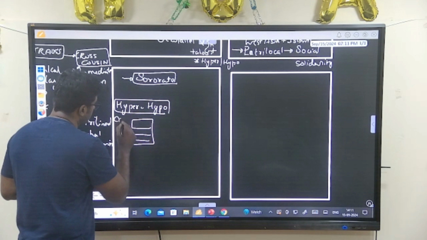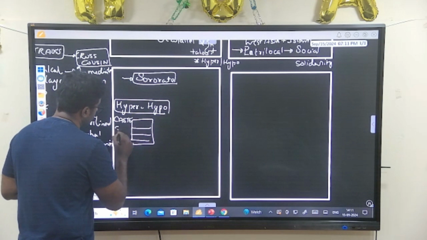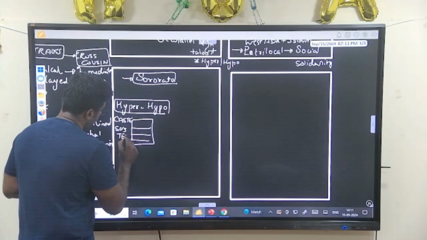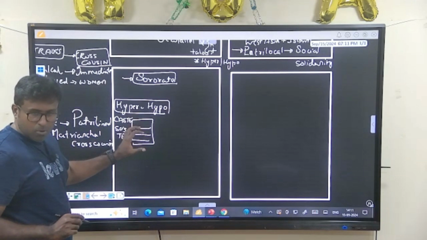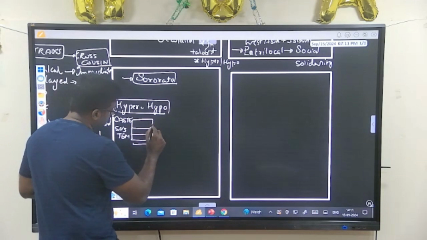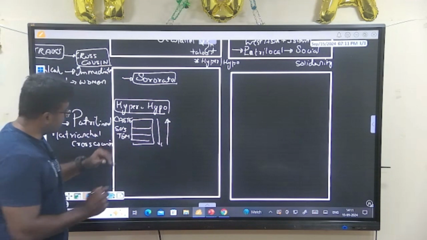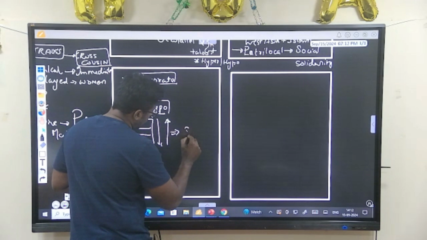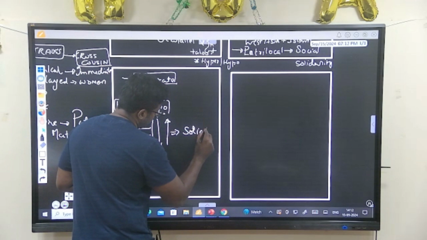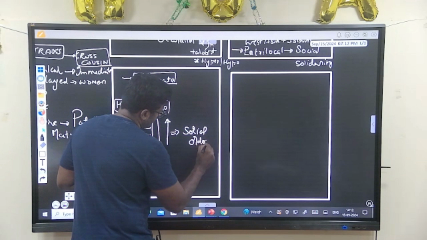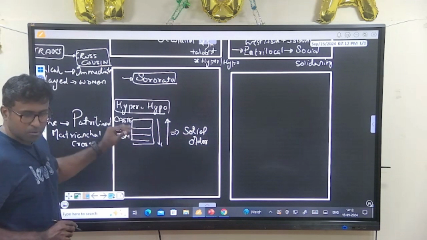For this, you can talk about caste system, where some marriages are prohibited, some marriages are allowed, resulting in a social order. You get this idea?